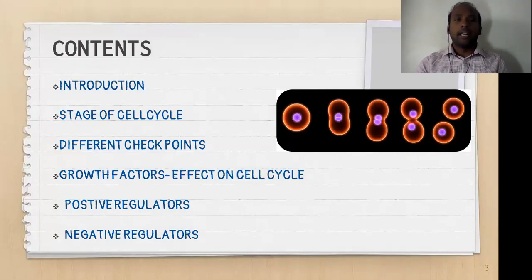Now, in this particular chapter, I am going to discuss the following contents. First one, the basic introduction of cell division and stages of the cell cycle, different checkpoints, and the growth factors and their effect on the cell cycle, and positive regulators and negative regulators. These are the different aspects I am going to cover on this particular topic.